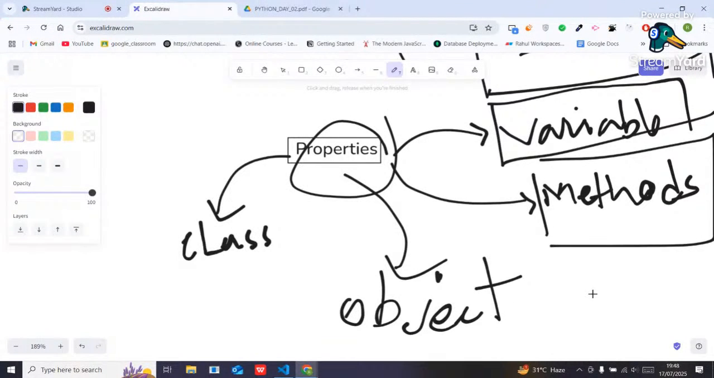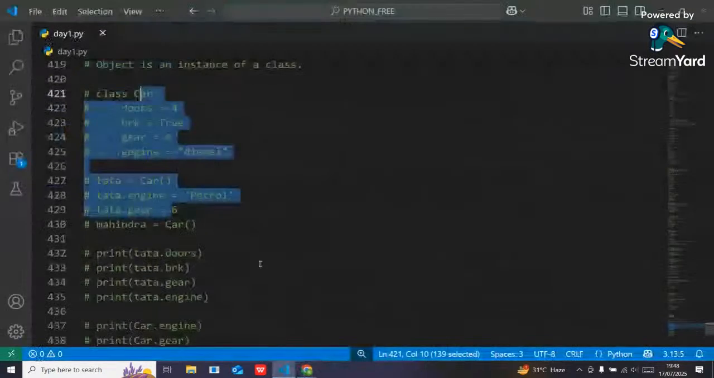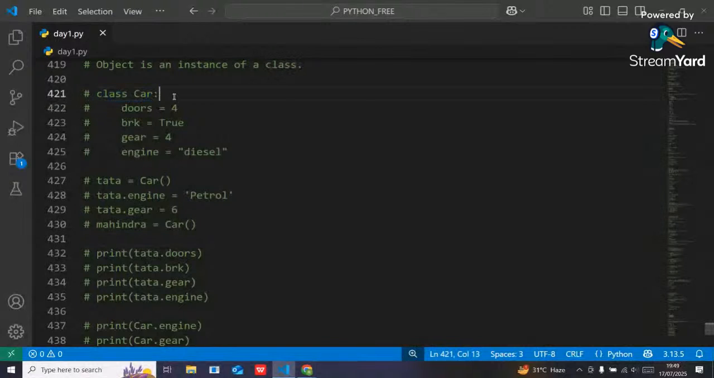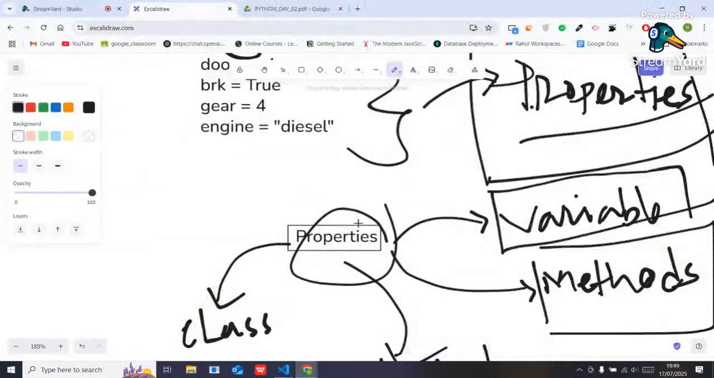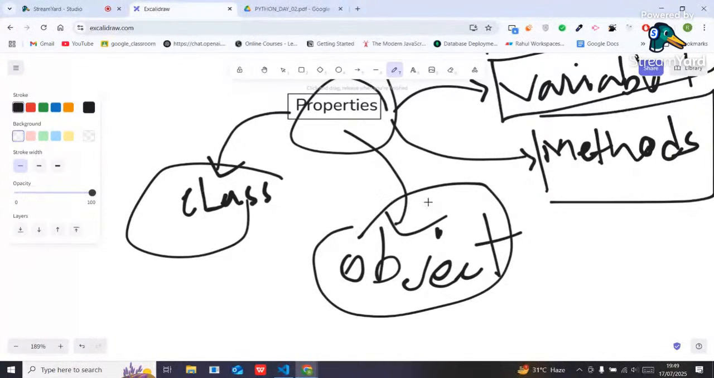So what do properties mean? See, here is my car class. Inside this car class, I have defined four variables: doors, brake, gear, and engine. I can say that those variables are nothing but my data, right? If I create any method, the method will also be considered data. So simply, properties means data, and the data can be stored inside a class or inside an object.